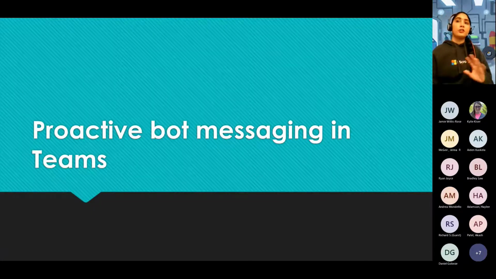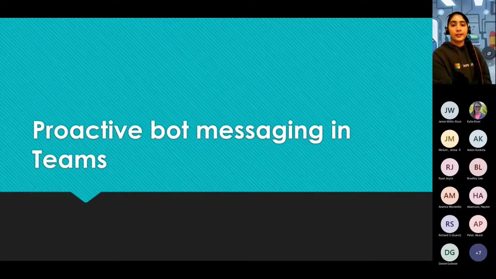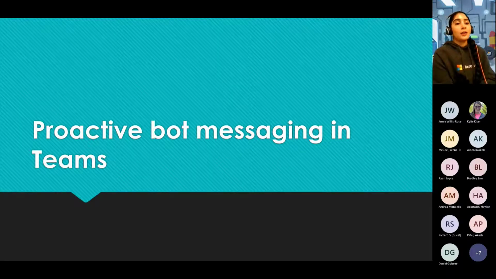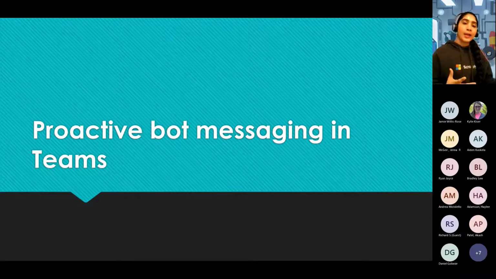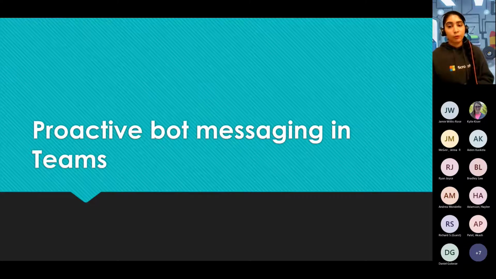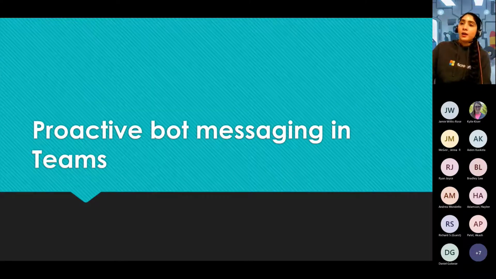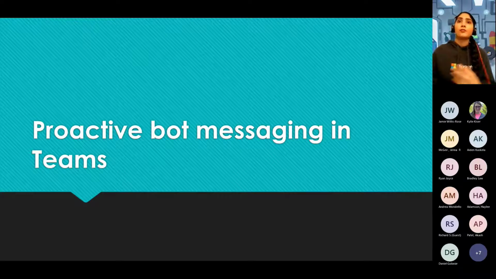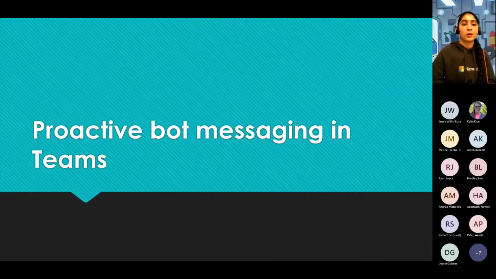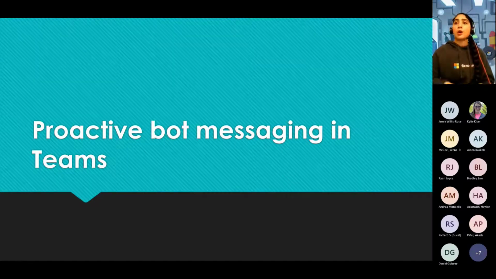is this kind of a new feature, which is here. I think they introduced this earlier at the start of the year, and it's proactive messaging with our bots. So this is around how you don't need to rely on people to go and initiate the conversation. The bot can actually go and send a message beforehand or proactively to the user. So the way I'm going to show you this is the bot that we've built here. We've got that ticket number. Now let's say we want to notify that person who submitted it once their ticket is in progress and someone is working on it. So we'll use this proactive bot messaging feature to go and do that.